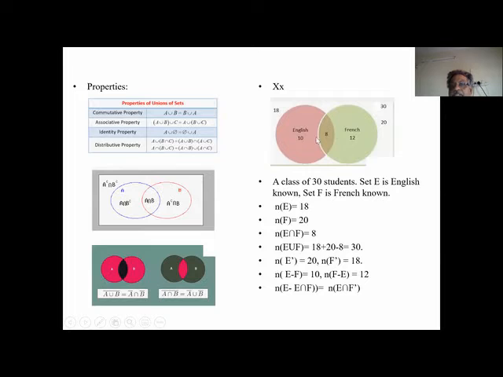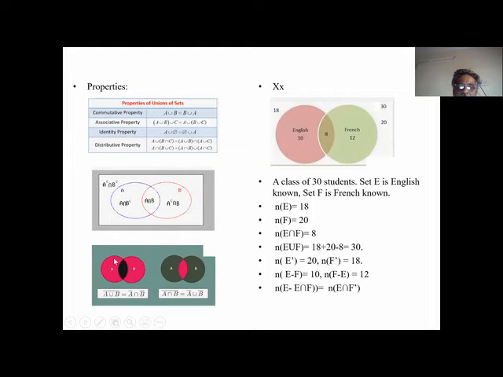But 8 students are speaking both English and French. So when we do n(A union B), n(A) is 18 plus n(B) is 20, minus one time we have to reduce it because we have added this figure 2 times. So n(A) plus n(B) minus n(A intersection B) is equal to n(A union B).